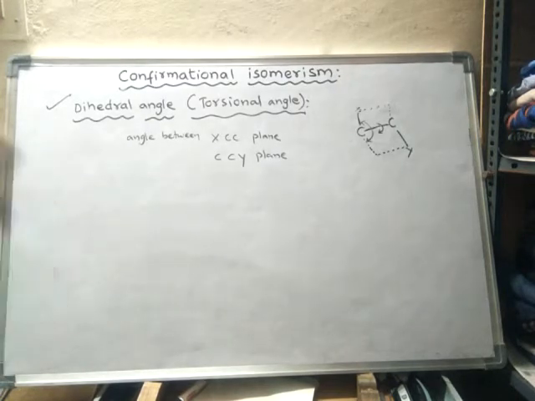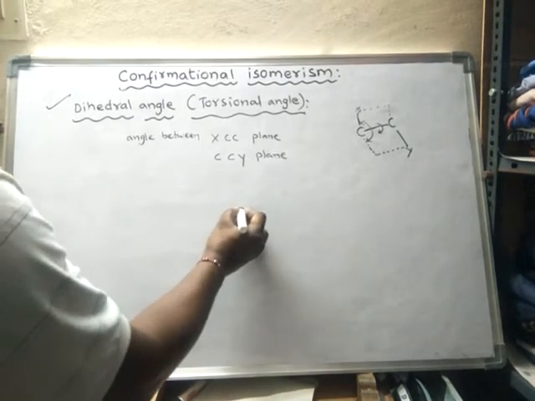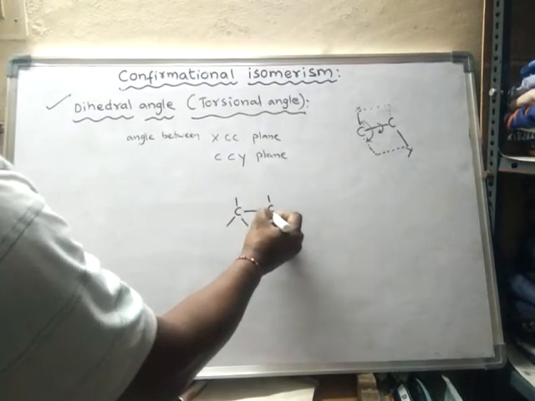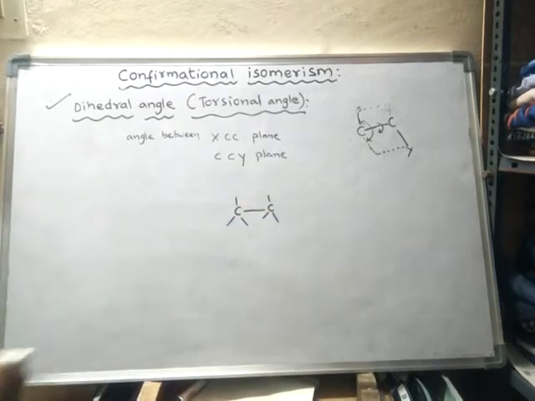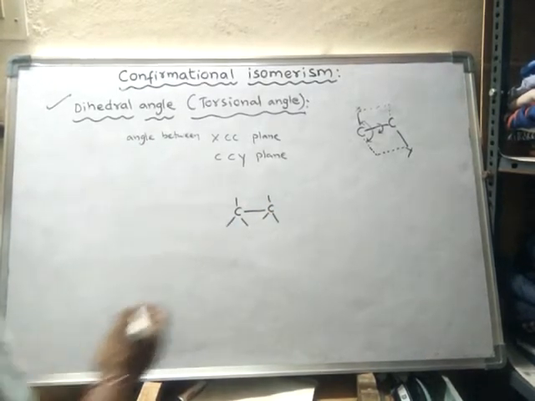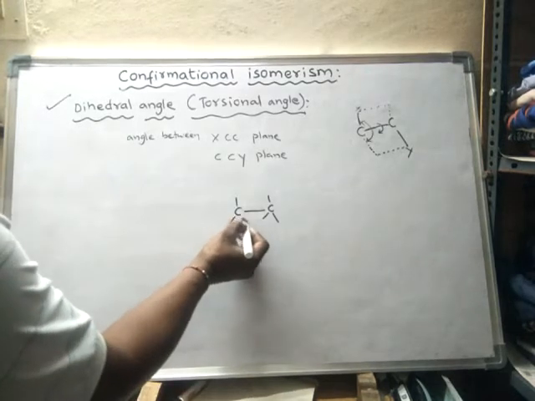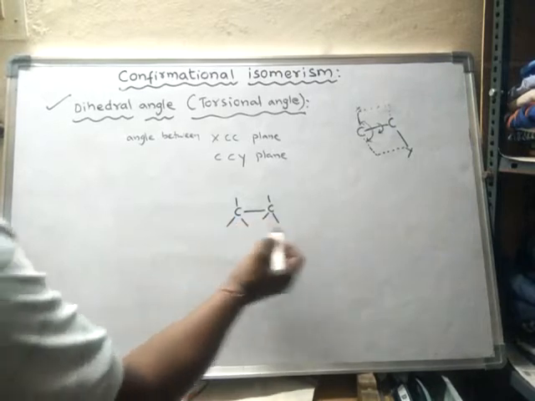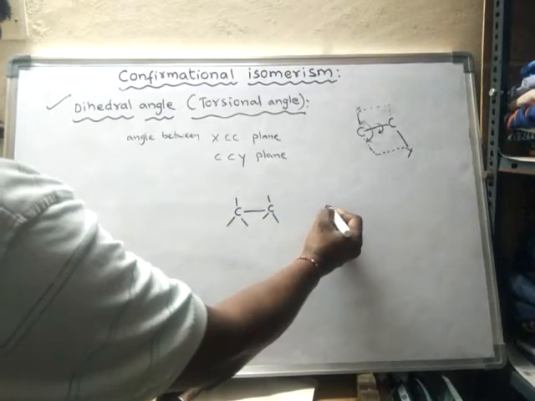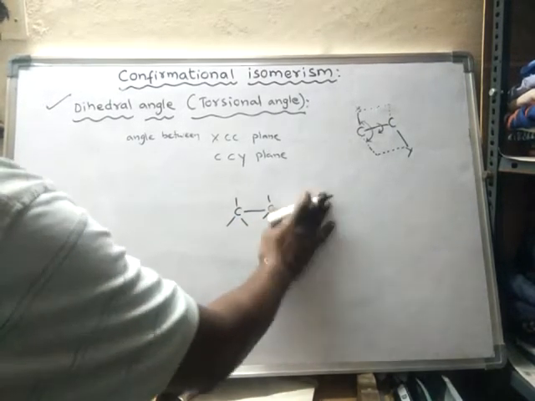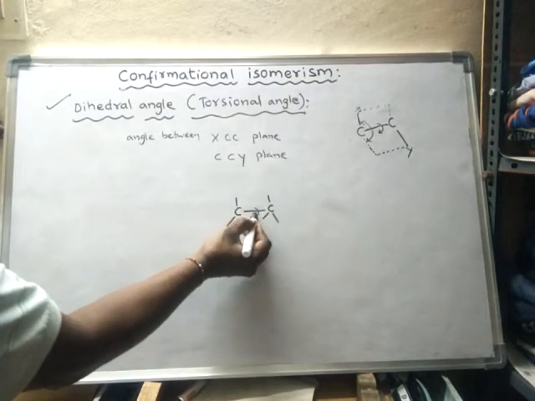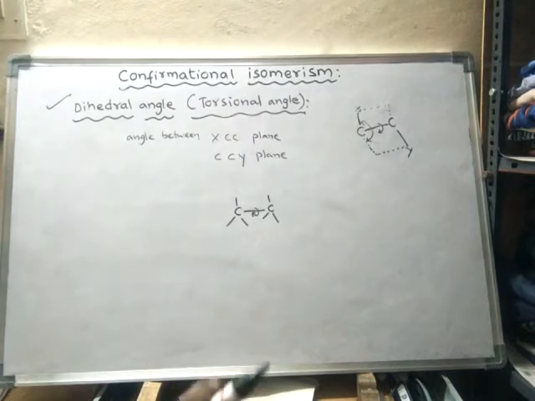For example, in the previous case, this is the arrangement of ethane in the eclipsed form. Suppose I fix this atom and rotate this atom along the bond. Suppose I have rotated in this direction by 1 or 2 degrees.